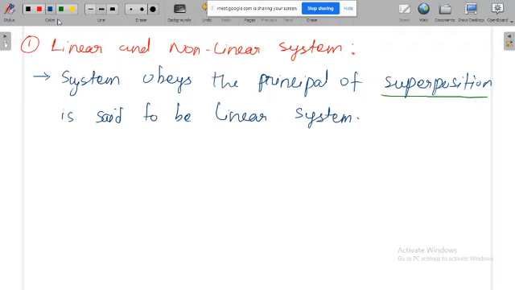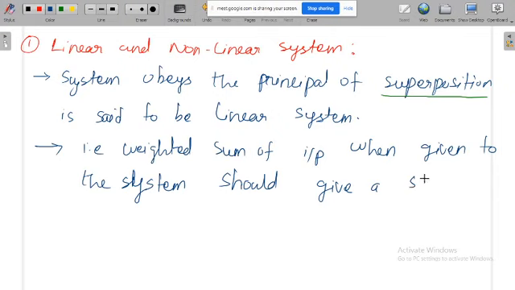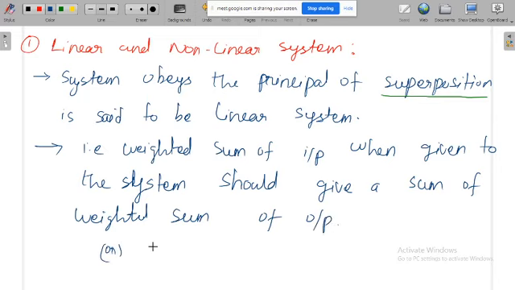Then what do you mean by the superposition principle? That is, the weighted sum of inputs when given to the system should give the weighted sum of outputs. Another way to say it is that the system satisfies the principle of linear combination.